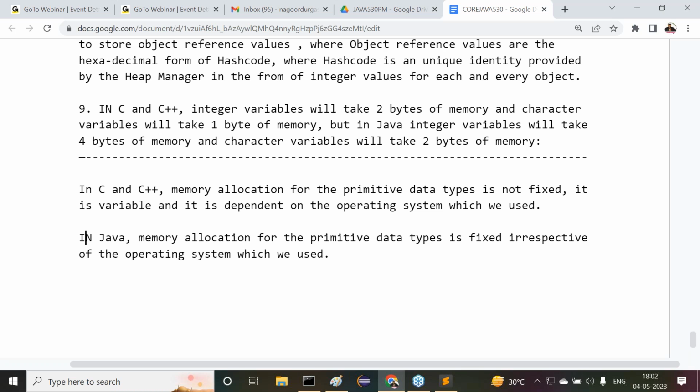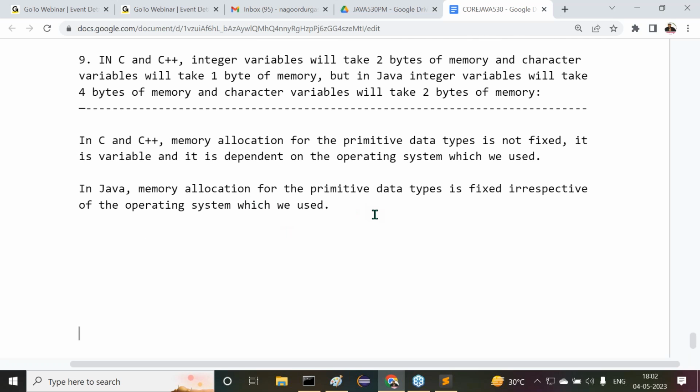Irrespective of the operating system which we used. Are all of you getting my point or not? In Java, memory allocation for the primitive data types is fixed, irrespective of the operating system which we used. Clear? But what are these fixed memory allocations now?